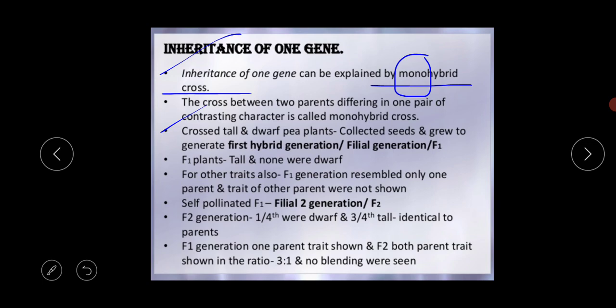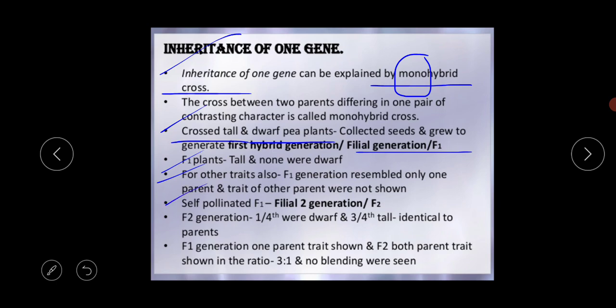The name of the character is the height of the pea plant, and for height he denoted two alleles. The first step is to cross tall and dwarf pea plants, collect the seeds and grow them to generate the first hybrid generation, the F1 generation. Next, the F1 plants were all tall and none were dwarf. For the other traits also, the F1 generation resembled only one parent, and the trait of the other parent was not shown.